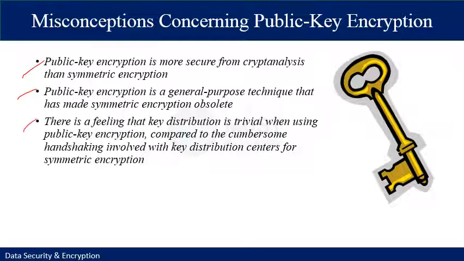Finally, there is a feeling that key distribution is trivial when using public key encryption compared to the cumbersome handshaking involved with key distribution centers for symmetric encryption. In fact, some form of protocol is also needed, generally involving a central agent, and the procedures involved are not simpler nor any more efficient than those in symmetric encryption.